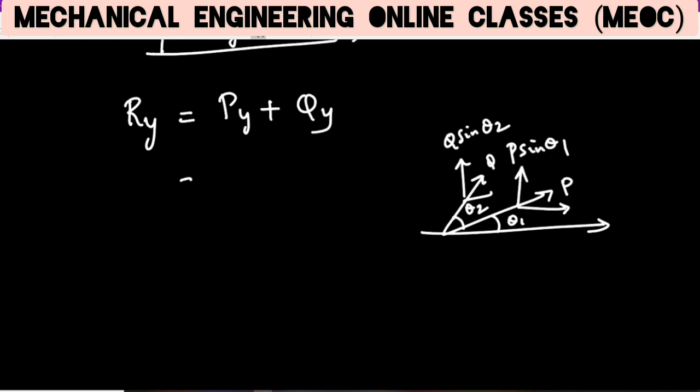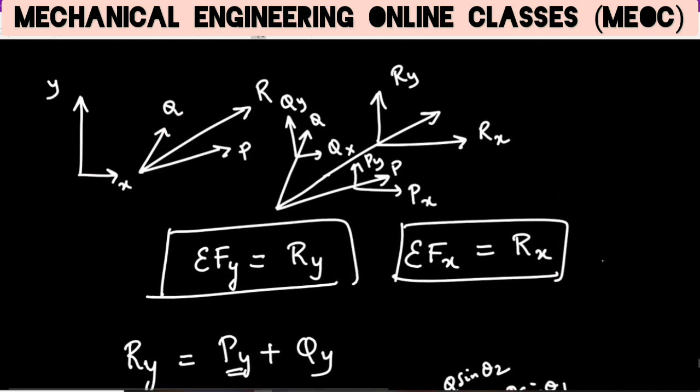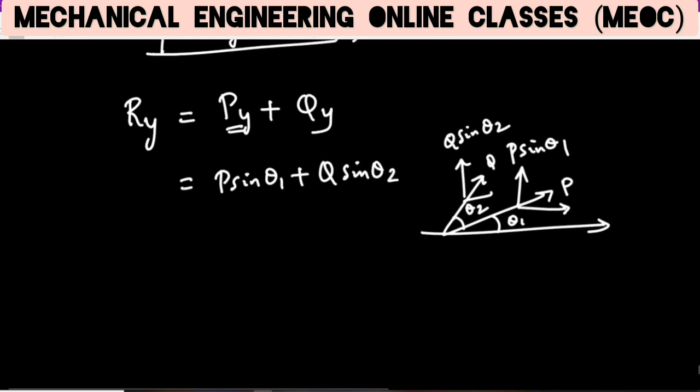And because Py is P sine theta 1 and Qy is Q sine theta 2, we know Ry also. Because R is making angle theta with respect to x axis, if I am splitting Rx and Ry, the y component of R will be R sine theta. So which I can write it here. So therefore R sine theta is equal to P sine theta 1 plus Q sine theta 2.